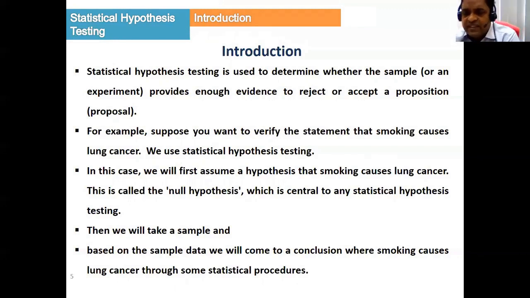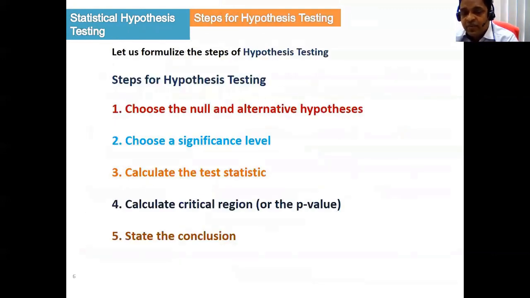Then to verify the statement, we take a sample. Then based on the sample, through some statistical test or procedure, we have to make a conclusion whether smoking causes lung cancer or not. So this is the process for statistical hypothesis testing. Let us go into more details.